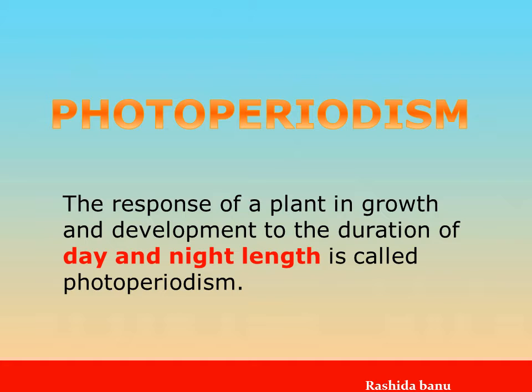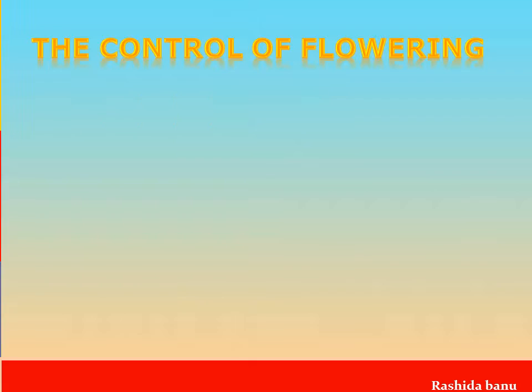So photoperiodism is a response of the plant in growth and development to the duration of day and night length. So that is known as photoperiodism. This photoperiodism leads to the flowering of the plants and many other physiological changes. How this photoperiodism occurs for the formation of flowering in plants, that we will see now.